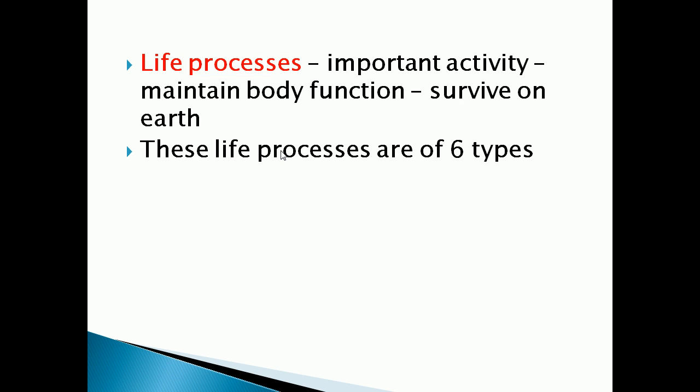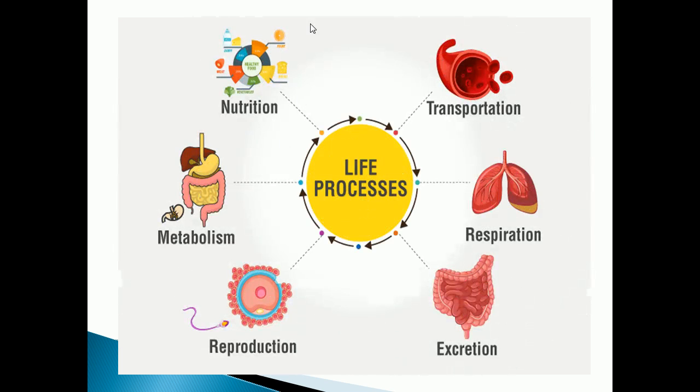So these life processes are of 6 types. Let us see them one by one. In this picture you can see the 6 types of life processes.